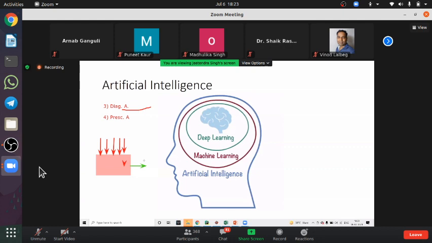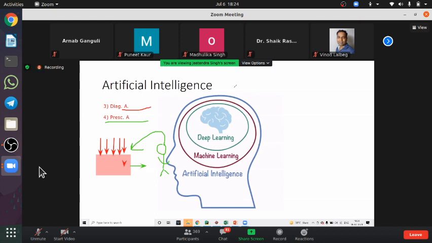So why is this organization not making a good profit? What will they do? This organization will contact a data scientist, and the data scientist will analyze all the data to find out and tell why this organization is not getting proper profit even after putting in all these efforts. That is diagnostic analytics.